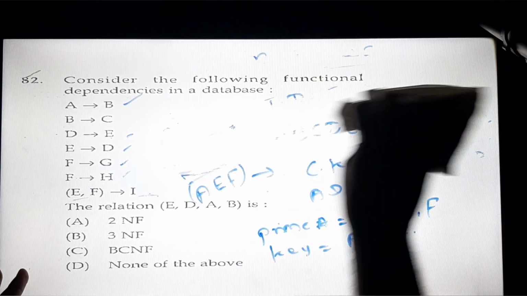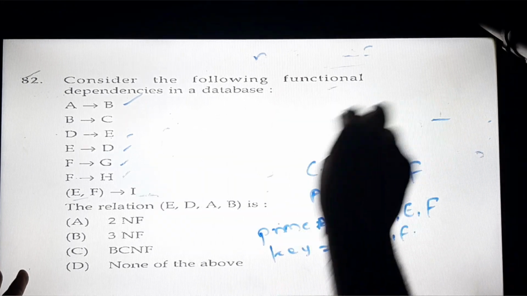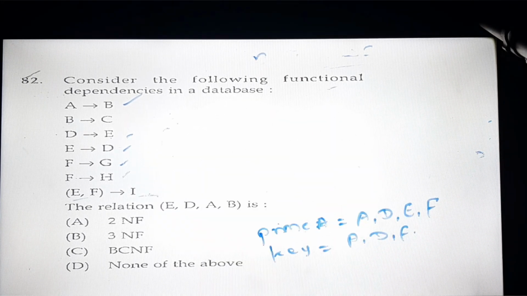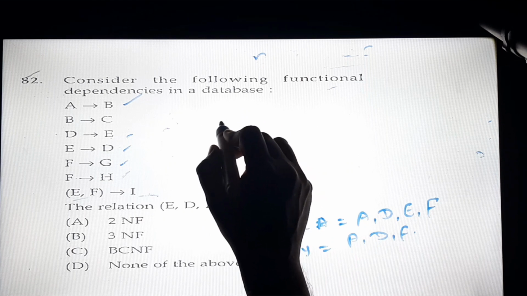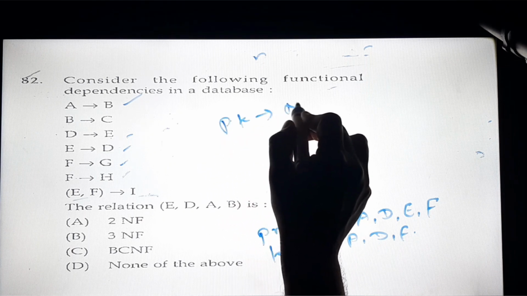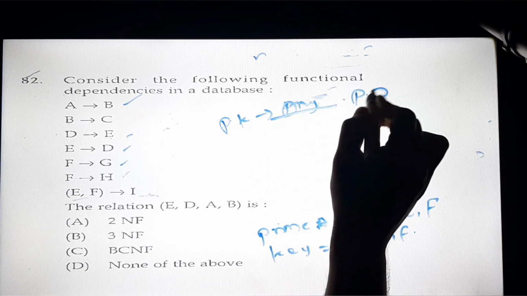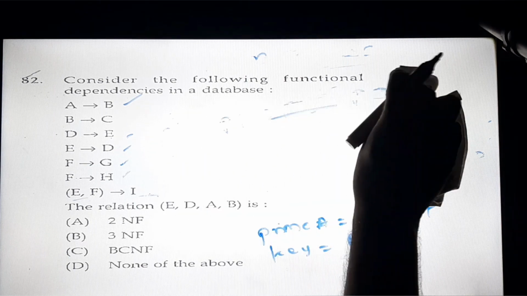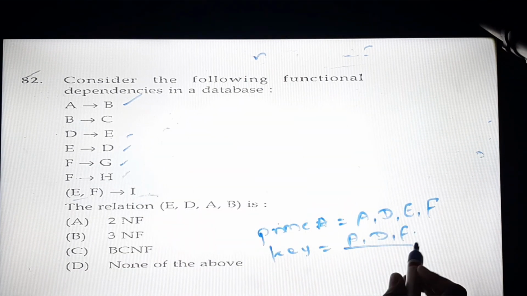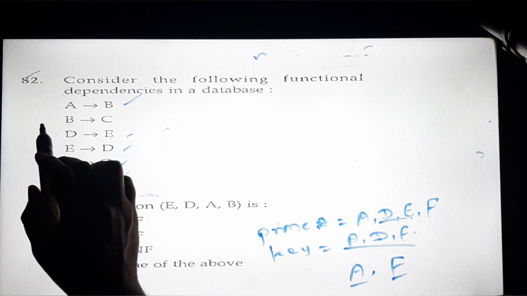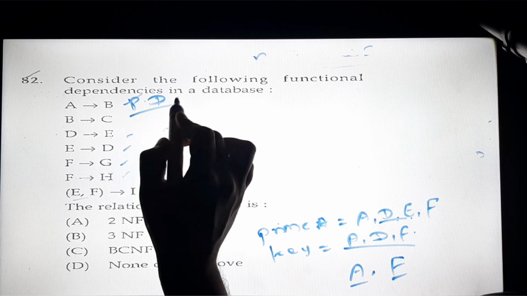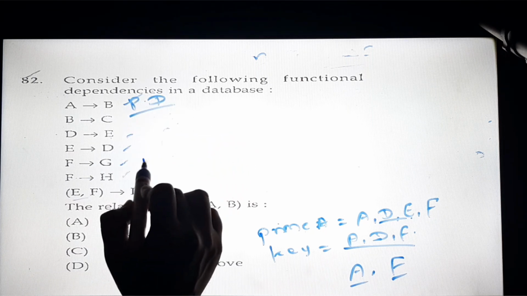Now how to find out transitive dependency and partial dependency? We will start with partial dependency. When a part of a key determines a non-key attribute, or any attribute, at that time we have partial dependency. Now how to find out? Let's stick with the key attributes ADF. A is common in both cases, and D and E, F is common. So A and F we will check first. A determines B is partial dependency, and F determines G is also partial dependency.